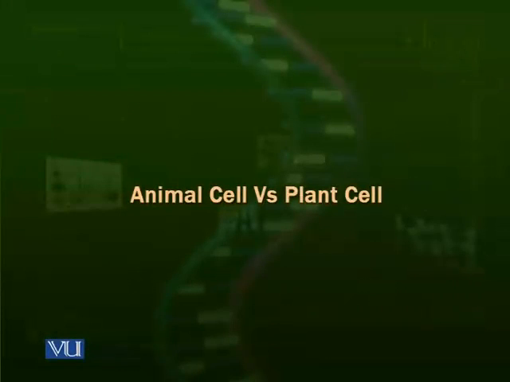First of all, we will talk about the comparison between various cell types, important cell types. As we know, animals and plants are two important divisions of the living organisms. Animals, in comparison to plants, are more complex organisms. They have to perform more functions and more complex functions.